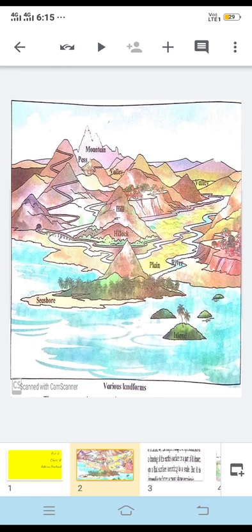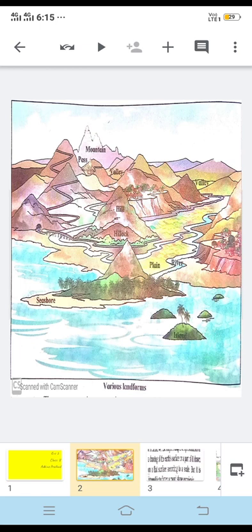There are a number of islands in India. We have Andaman Nicobar, then we have Lakshadweep Islands. Even Mumbai is made from islands. There are 7 islands. So we have these various types of landforms, and these are seen in our country.